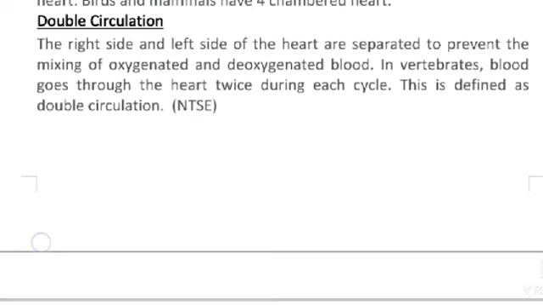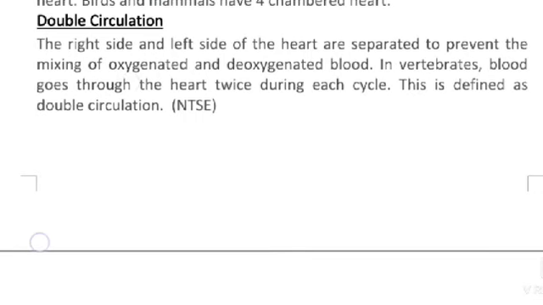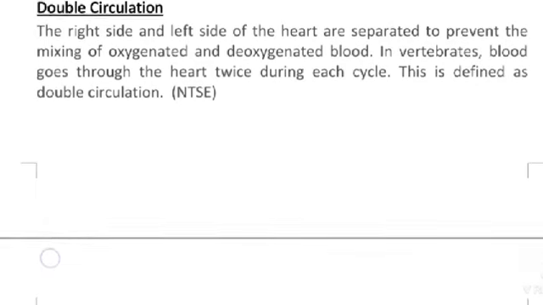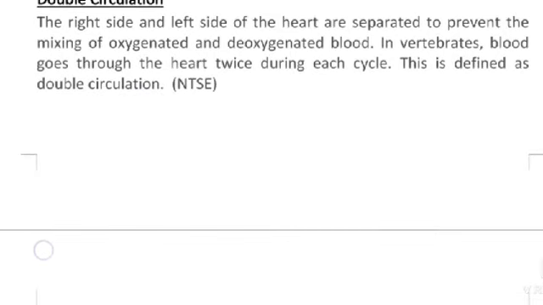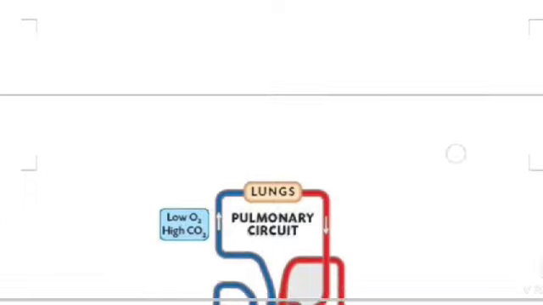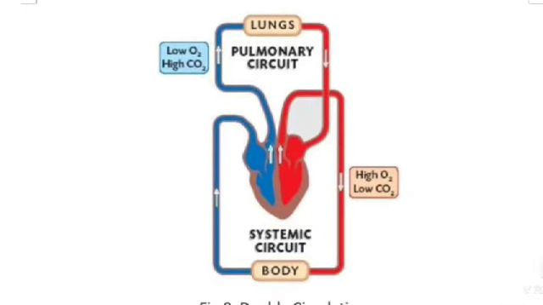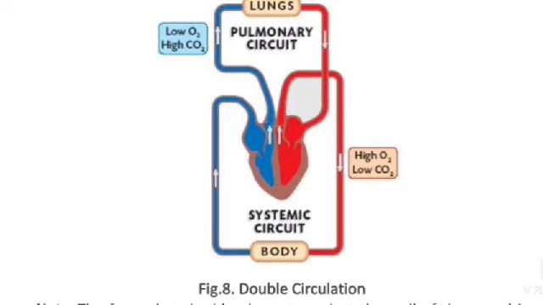In vertebrates, blood goes through the heart twice during each cycle. This is defined as double circulation. See the double circulation: the lungs, low oxygen, high carbon dioxide. The pulmonary circuit goes to high oxygen, low CO2. Systemic circuit in our body, and once again it returns back to the lungs.